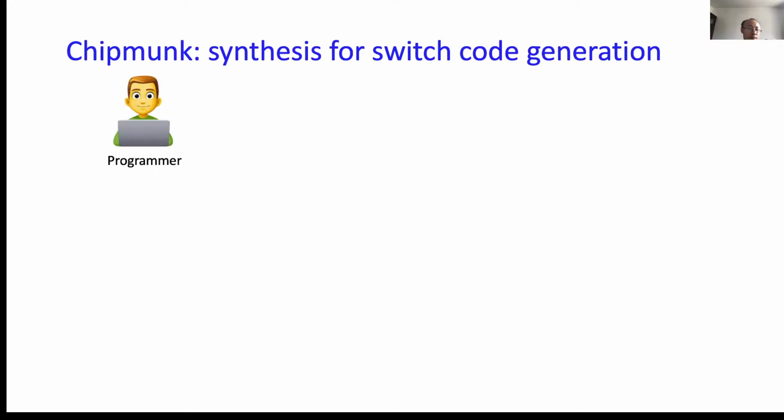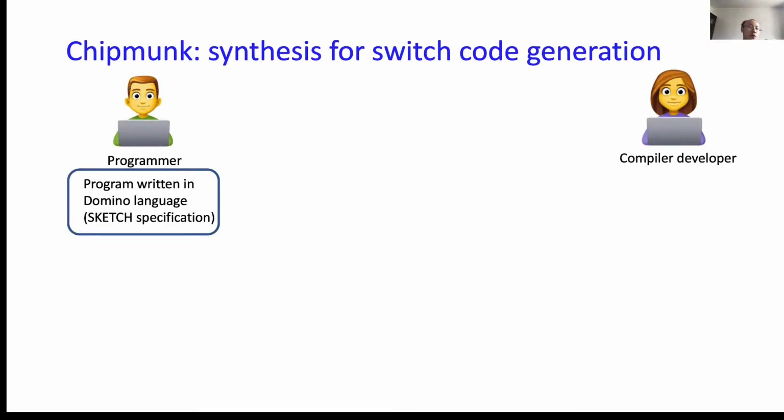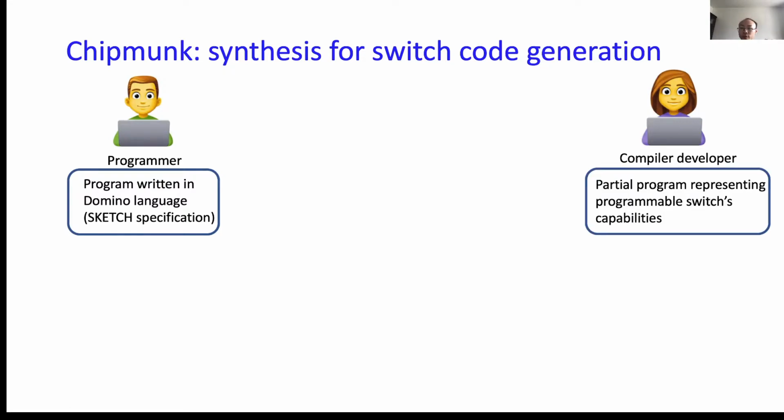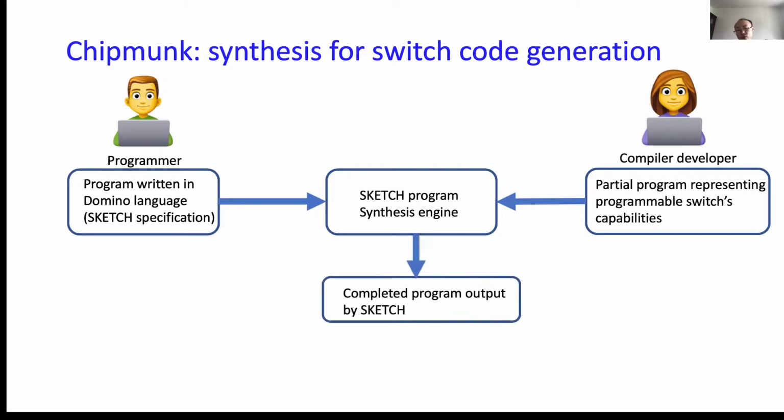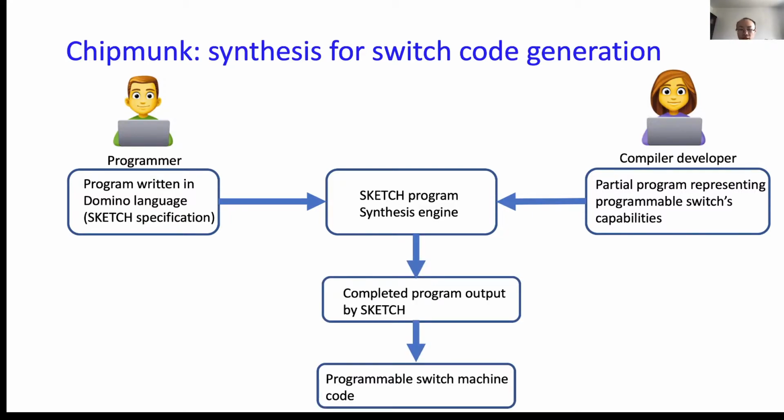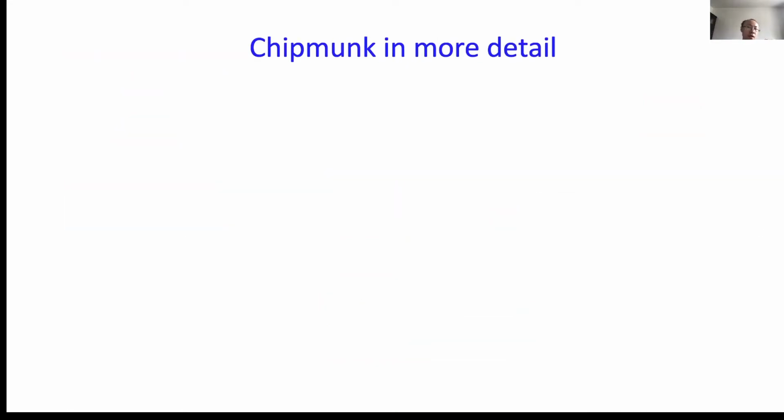Suppose we have two people. The first one is the programmer and the second one is the compiler developer. The programmer will write a program in Domino language and the compiler developer will design a partial program which represents the programmable switch's capability. Then both of them will be fed into a Sketch synthesis engine to output the completed program and turn it into the programmable switch's machine code. Let's take a look at Chipmunk in more detail.